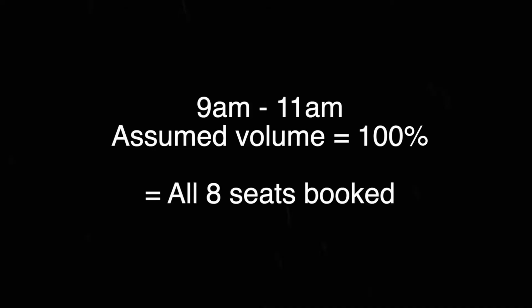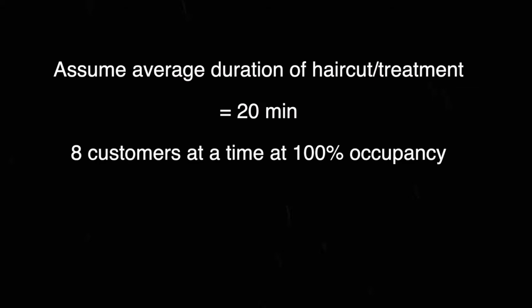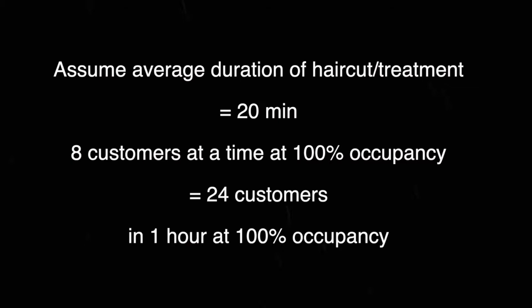Let's get into that. Let's say that in this hair salon, there are 5 seats for getting your hair cut. And there are 3 seats for specialized hair treatment like hair colors, hair extensions, and things like those. Now, we very generously assumed that for a few hours in a day, all of those seats will be booked. This might not be the case, but let's just assume it for now. In this case, all of those 8 seats are occupied for an average of 20 minutes each, which means that there are 8 customers coming in for 20 minutes each. And in an hour, it would be 8 times 3, which is 24 customers coming every hour within the 100% occupancy period.